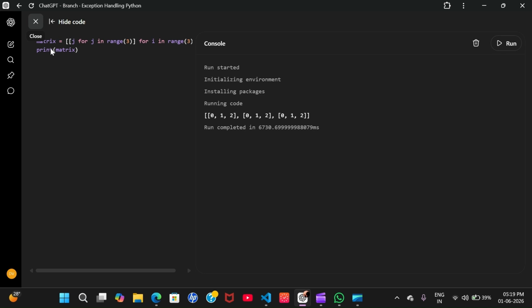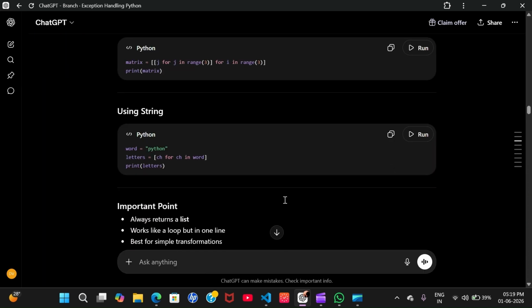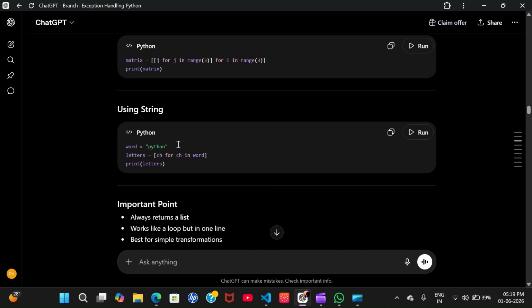I said tuple by mistake, but it is a list. Now, using a string in the same way, ch for ch in a word, iterating over the word, and the variable is ch, printing every ch, then it will print every character in a list.